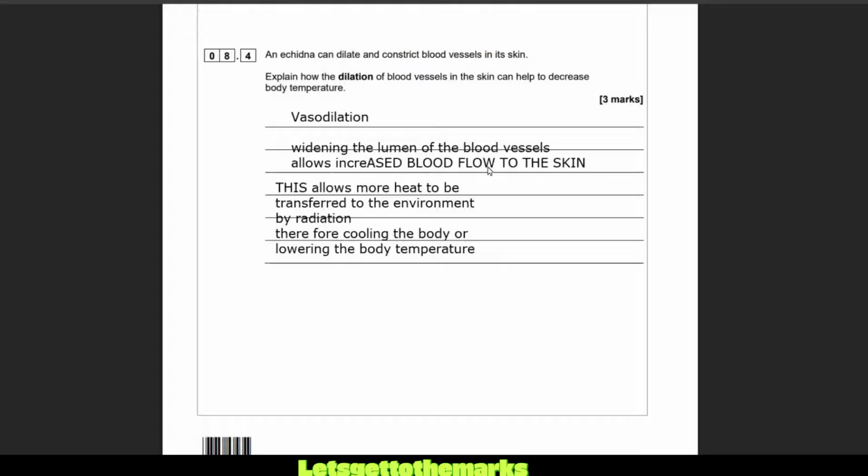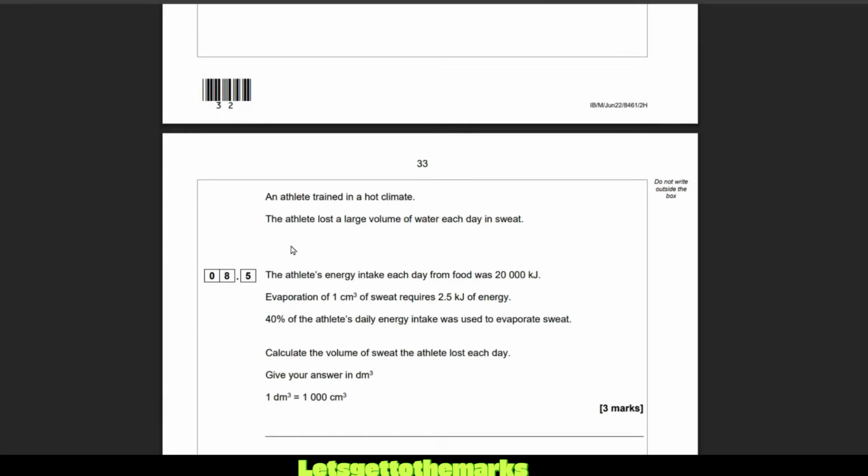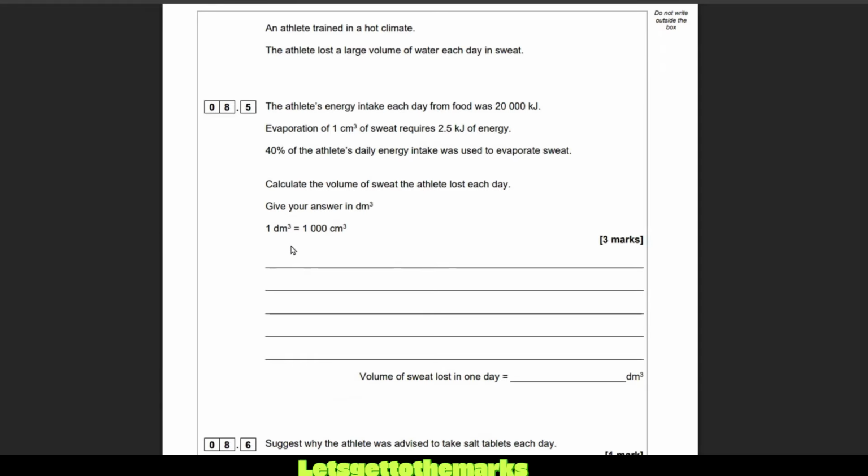So vasodilation, or widening of the lumen in the blood vessels, 1 mark. Increases the blood flow to the skin, 2 marks, which increases radiation of heat to the environment, 3 marks. Of course, sweating is another way to cool down, but I'm not sure whether the echidna sweats, but sweating would allow more evaporation, so not radiation, but more evaporation. But we weren't talking about sweating, right?